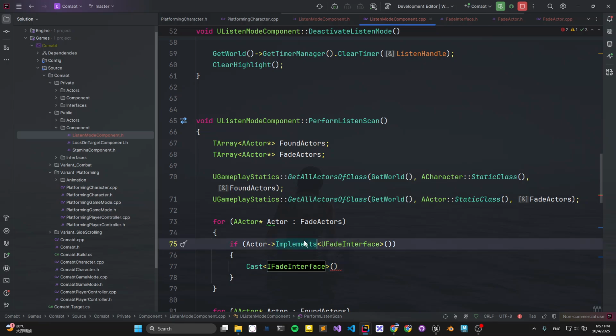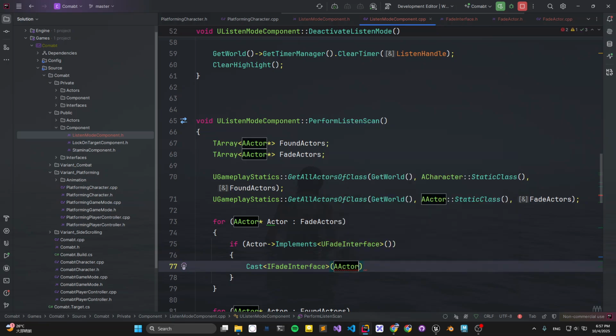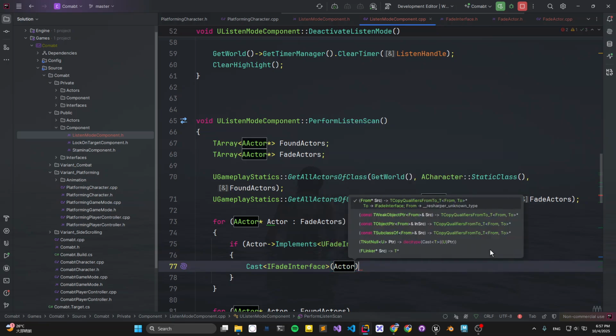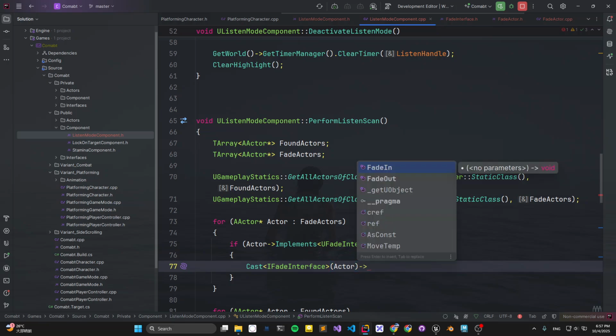Typically when implementing, we use U, and for the class we use I in an Unreal actor. And then we want to call phase in when it is performing listening. We want to phase in. I think inside is phase in. Yeah.